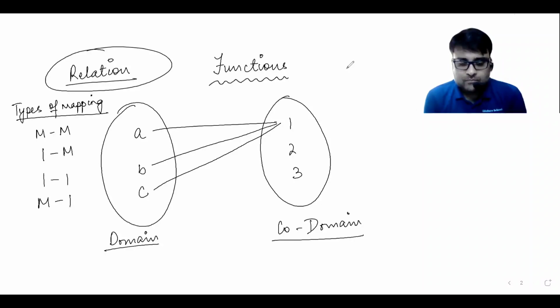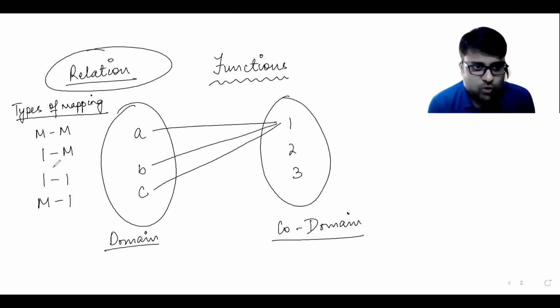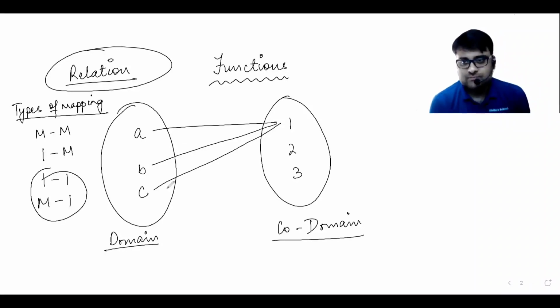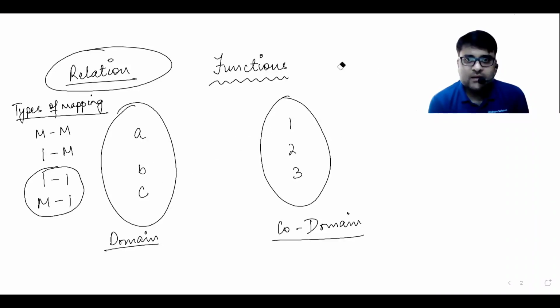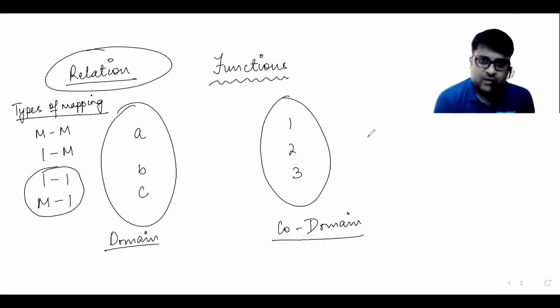Now, out of these, only one to one and many to one is a function. Only one to one and many to one is a function. Now, what is the characteristic of a function? The characteristic of a function is as follows. Each element in the domain must have a unique element mapped to it in the codomain.